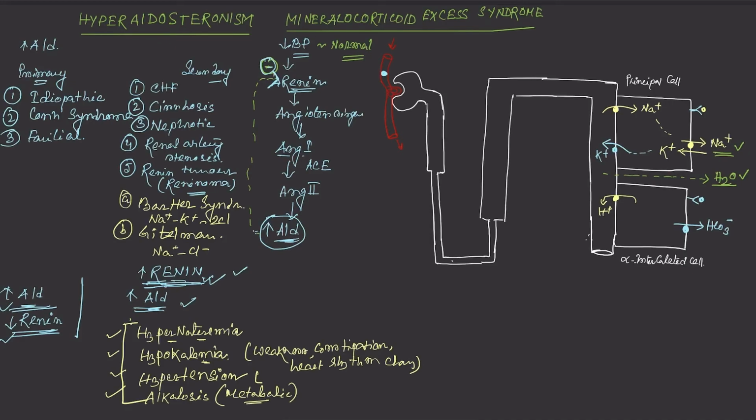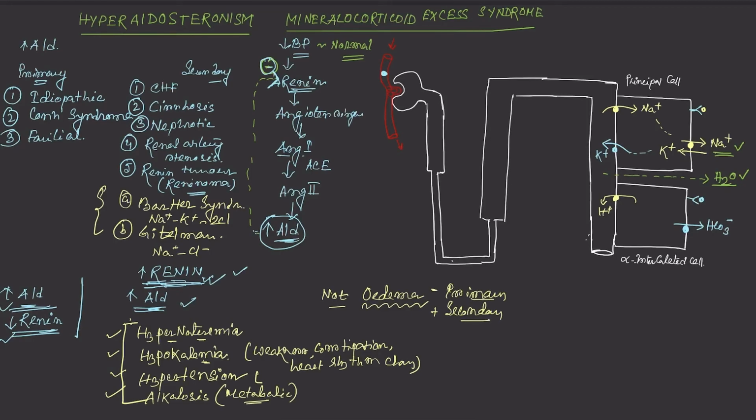But one characteristic difference between primary and secondary aldosteronism is the presence of edema. It will not be present in primary, but usually present in secondary, except these two causes, that means the genetic mutation of the transporter channels. Except these two causes, the edema is usually present in secondary hyperaldosteronism.